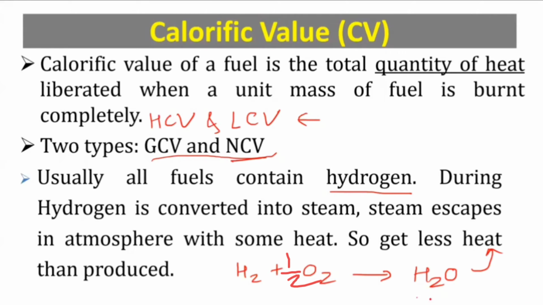So whatever the heat is being lost, that heat can be collected. If you cool those water vapors to room temperature, or we can say 15 degrees Celsius, suppose water is at 100 degrees Celsius and you are cooling it to 15 degrees Celsius, then during that cooling we can get that heat. If it is possible, then that heat plus direct heat, the total heat is called as gross calorific value.